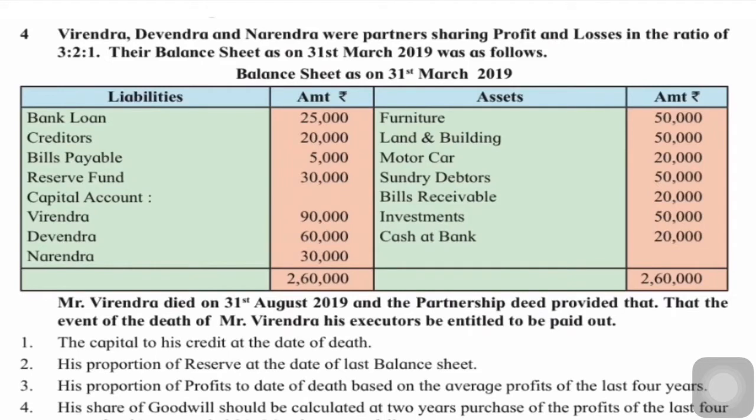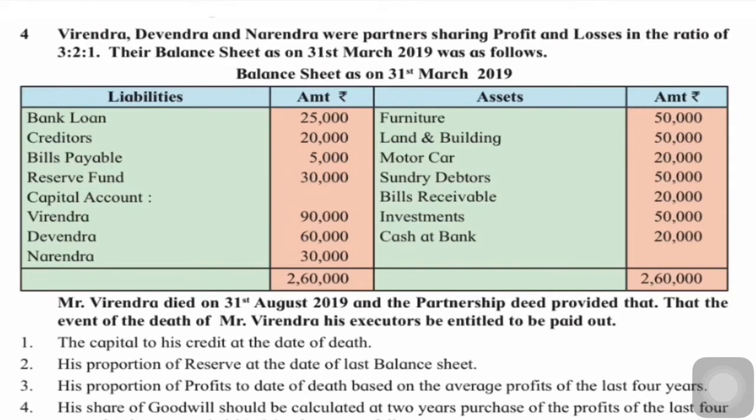Virendra died on 31st August. Okay, he died on 31st August and our last balance sheet is on 31st March. So from 31st March to 31st August, that is 5 months. Okay, this 5 months will be important for share of profits. And the partnership deed provided that in event of his death, his executors be entitled to be paid out the capital to his credit at the time of death.